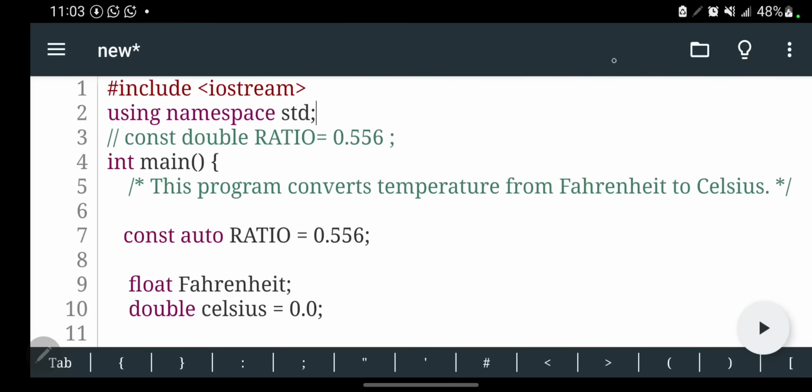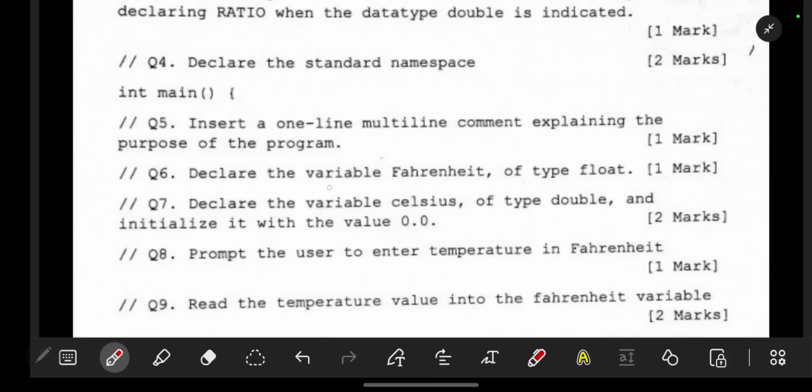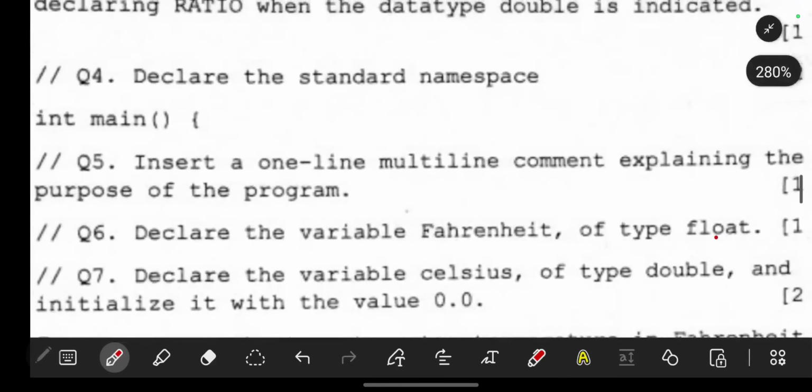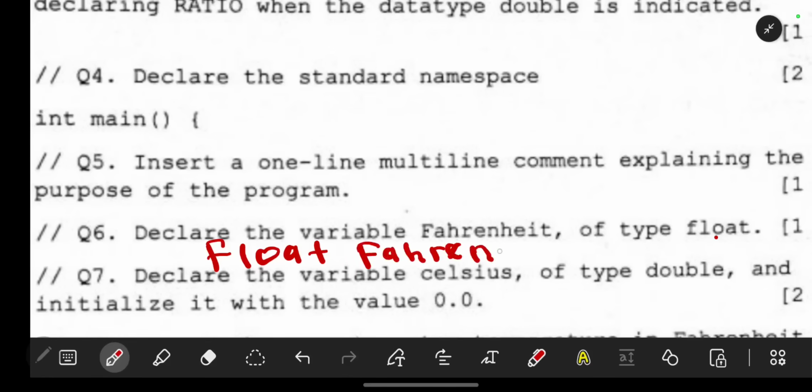Then the next one, declare the variable Fahrenheit of the type float. So this is a data type. What you're going to say is float. You begin with your data type, float. Then what is your variable? The variable is your Fahrenheit in that case. So you're going to say float Fahrenheit.